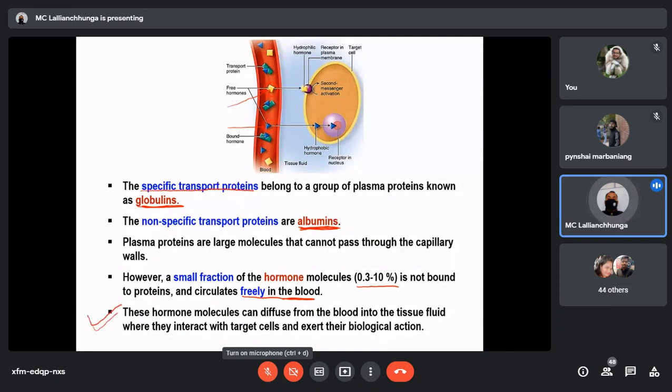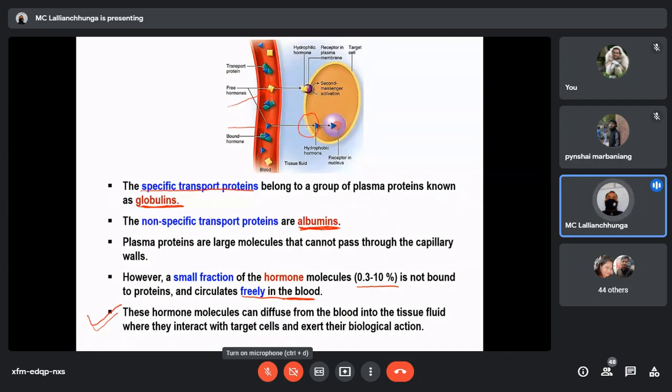Now we are talking about lipid-soluble hormones. The cell membrane of the target organ is a lipid bilayer. So since thyroid hormones and steroid hormones are lipid in nature, they can easily penetrate the cell membrane of the target organ.